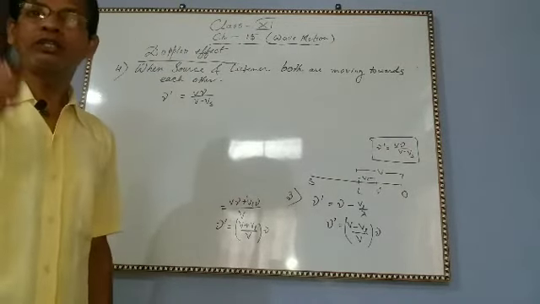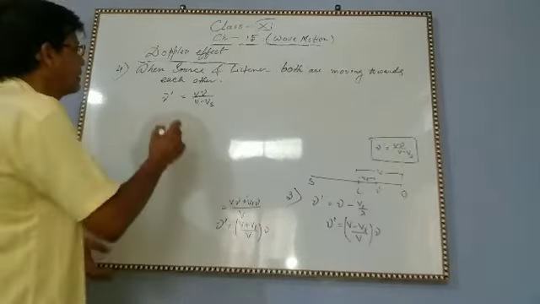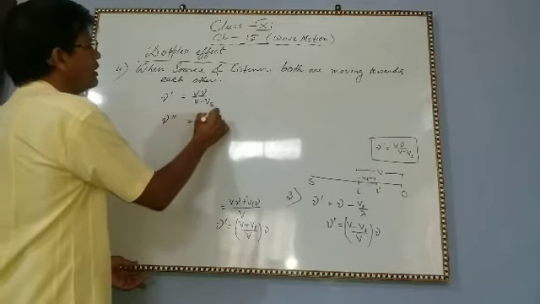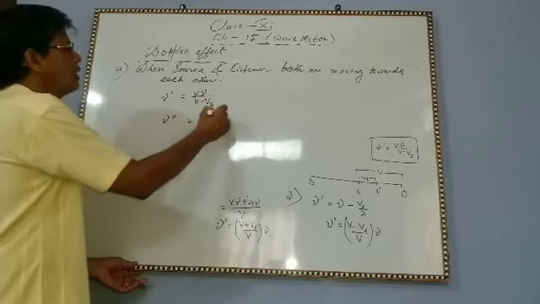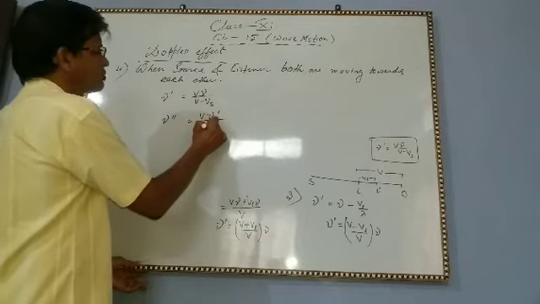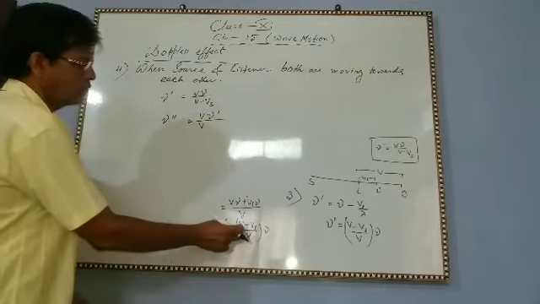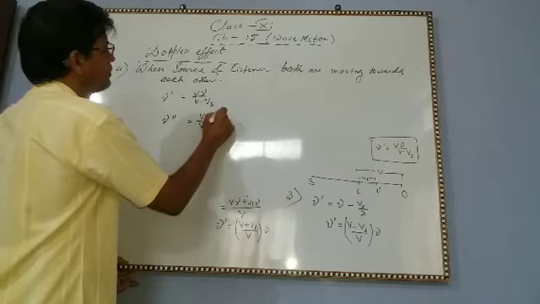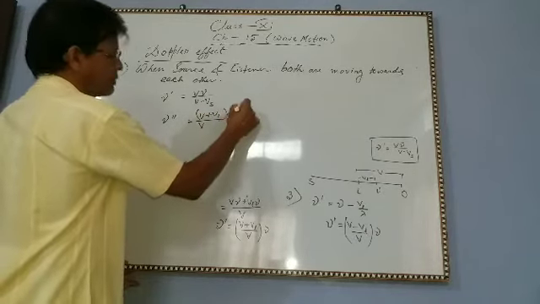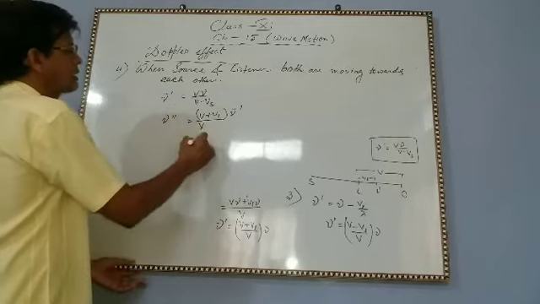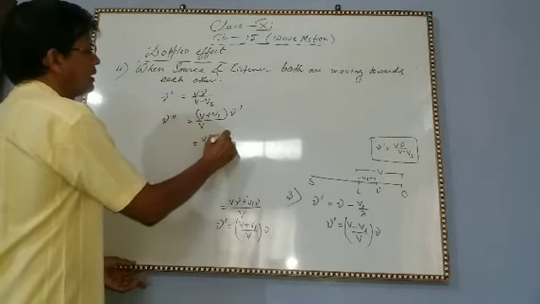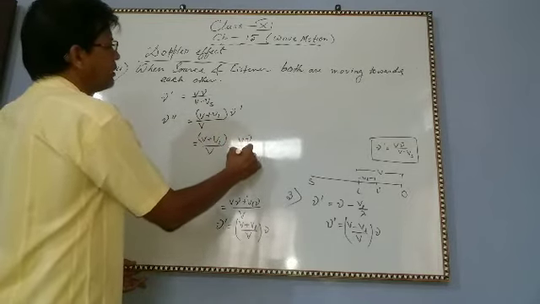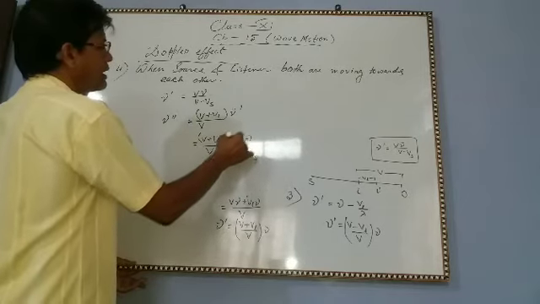But the listener is not stationary, the listener is also moving. Then what will happen? This frequency will again change. So nu double dash equal to V plus VL, nu dash by V, since he is moving. Now put the value of nu dash: V plus VL by V into V nu by V minus Vs. So V cancels.